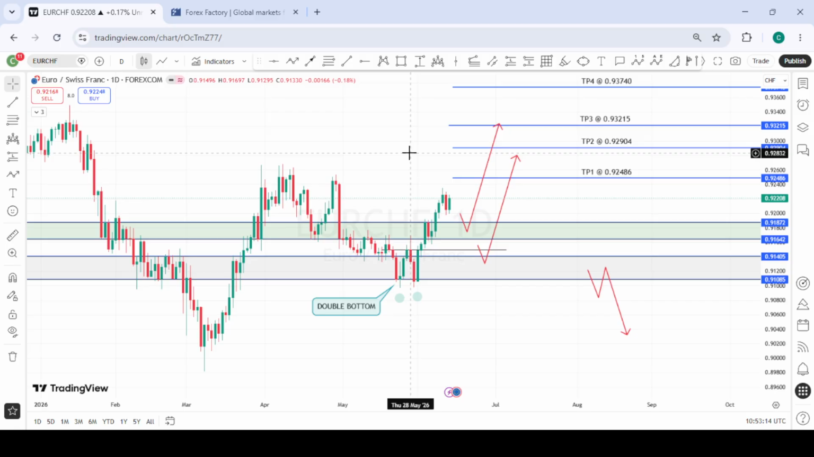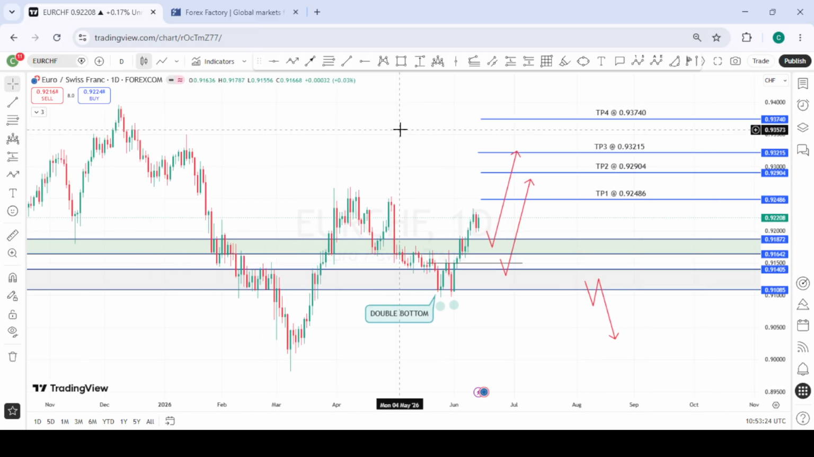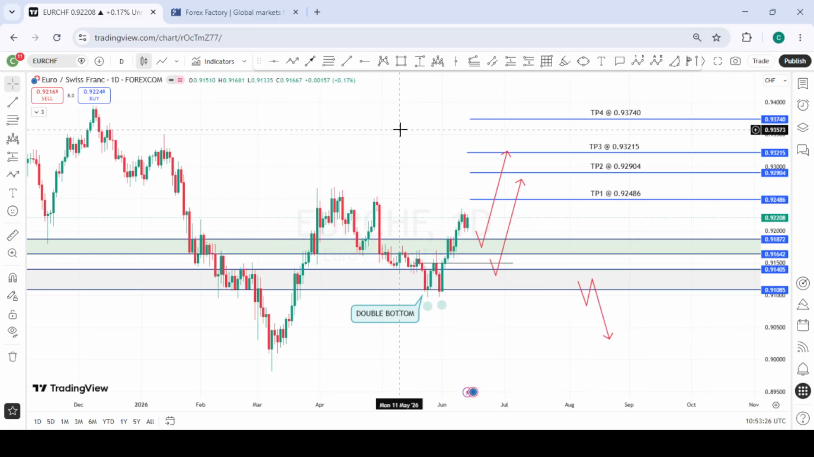If that zone does not hold and we still find our way to retest this neckline or this zone, we'll still be interested in taking the buys from here as well to the upside. So these are the various targets we have for EURCHF for the coming week.